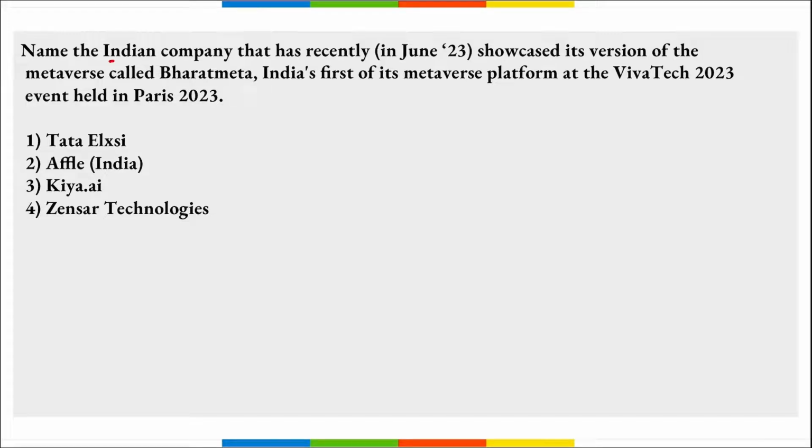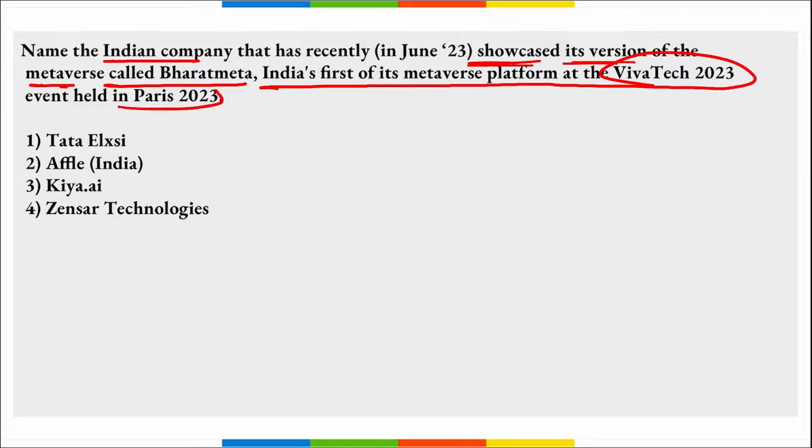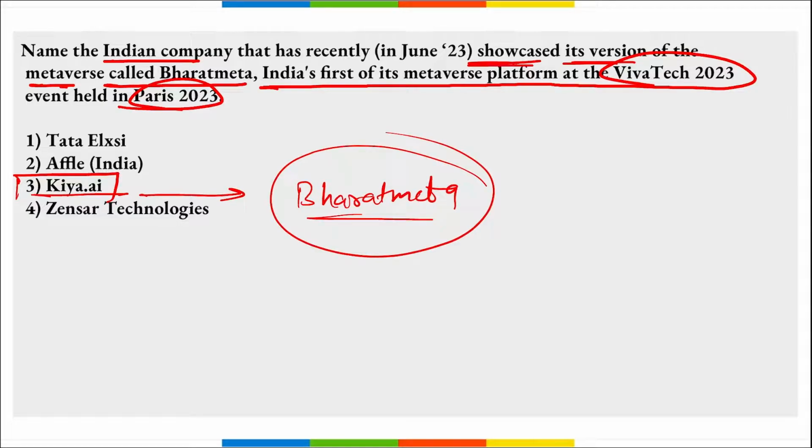Next, name the Indian company that recently showcased its version of the metaverse called Bharat Meta, India's first metaverse platform, at VivaTech 2023 that was held in Paris. So it is Kiya.ai. This is the name of the company that showcased India's first metaverse, Bharat Meta, right? It was held in Paris, correct? It was from 14th to 17th of June. And this VivaTech,